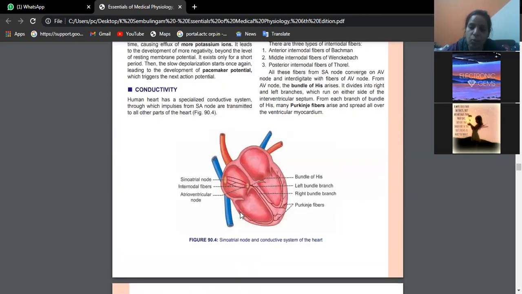So what happens? Slowly these AV valves will open and the atria are actually filled with blood because of venous return. Okay, superior vena cava, inferior vena cava bringing the blood, the pulmonary trunk taking the blood to the lungs, and it is getting oxygenated, and pulmonary veins collecting the oxygenated blood. So that is the mechanism you study in pulmonary circulation. Now atria are full of blood, AV valves are tightly closed, ventricles are now with low pressure and low blood. So what do you think will happen?